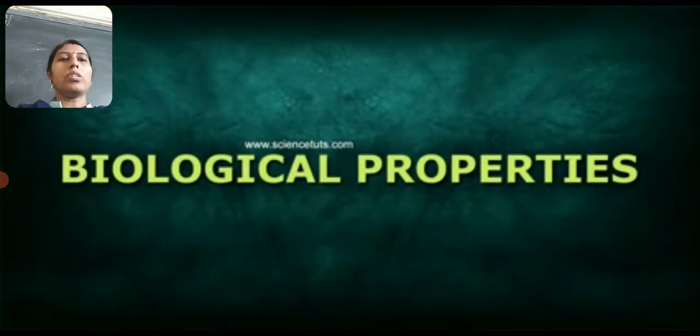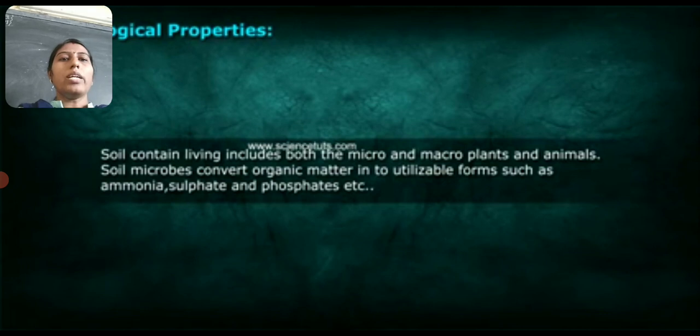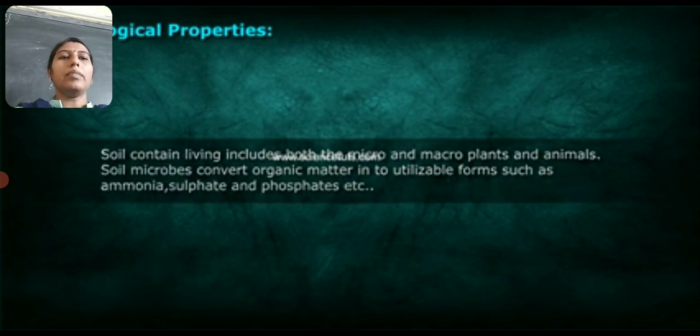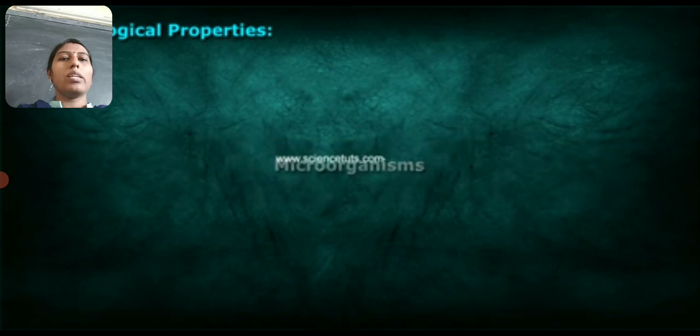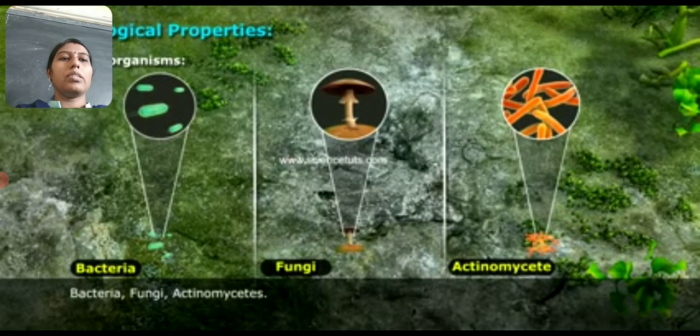Next, it is about biological properties. Soil contains living contents, both micro and macro, plants and animals. Soil microbes act on organic matter to convert it into usable forms like ammonia, sulfate and phosphate, etc. So here we will see that. Microorganisms, if you are seeing bacteria, fungi, all these will be there in the soil. Next is macro, meaning the roots of higher plants. Here, observe that.